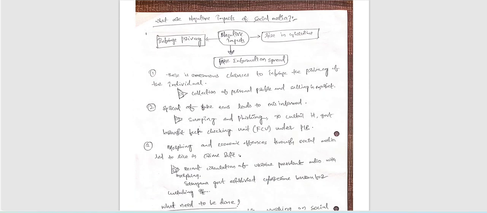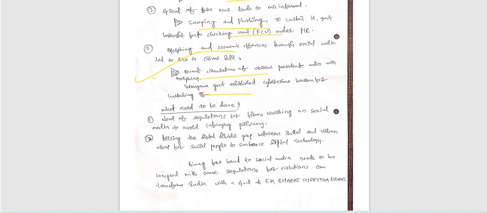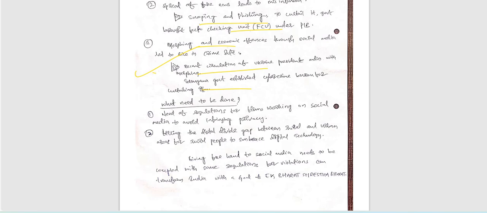So next, what are the negative impacts here? Infringement of privacy, rising cyber crimes, and also informal and fake information spreading. That is the major issues, including some different recent general examples also included here. Very good, it is very much needed to write recent examples. Then what are the important measures that need to be taken?